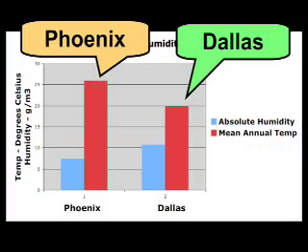In this chart, the bars on the left are from Phoenix, the bars on the right are from Dallas. The blue bars are the yearly mean absolute humidity in grams per cubic meter. The red bars are the annual mean temperatures adjusted for altitude in degrees Celsius. Now, these numbers are from the National Weather Service, and as you can see, even though Dallas is significantly more humid than Phoenix, Dallas is nevertheless significantly cooler on average than Phoenix.